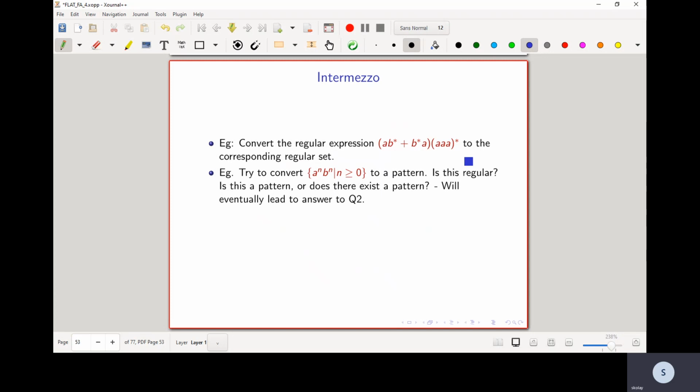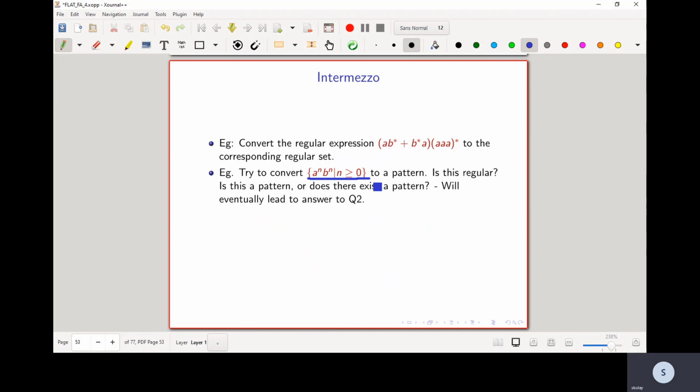Okay, now suppose I give you the following language: a to the n, b to the n, such that n is greater than or equal to 0. This is a set of strings over sigma equals {a, b}. A natural question is whether this set of strings is a regular set.